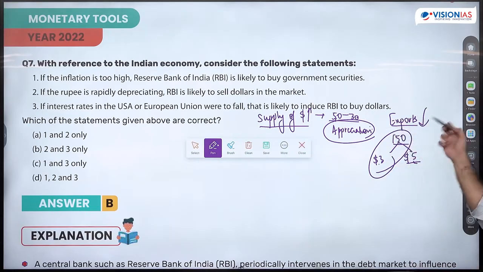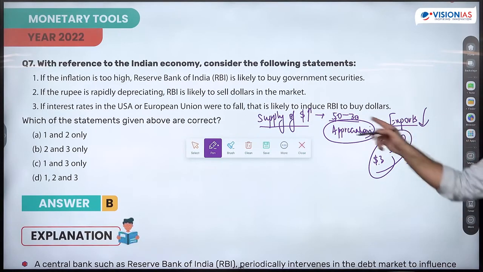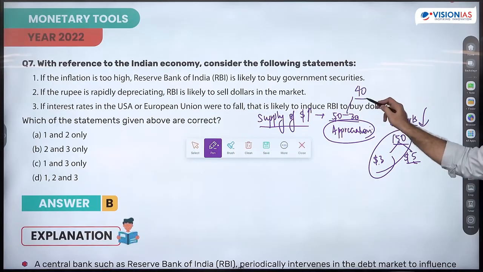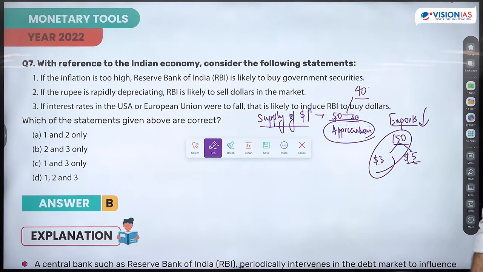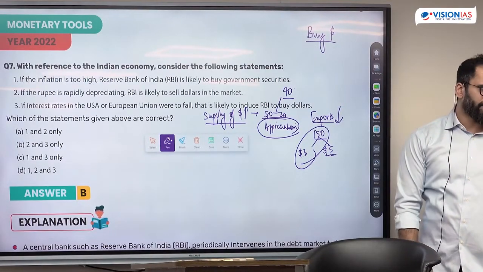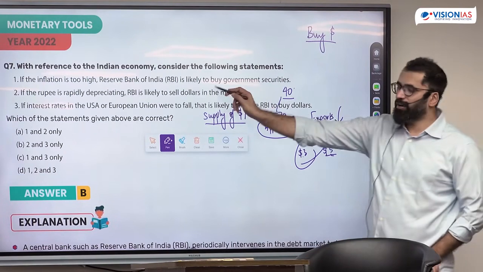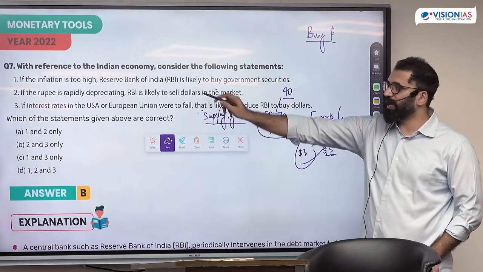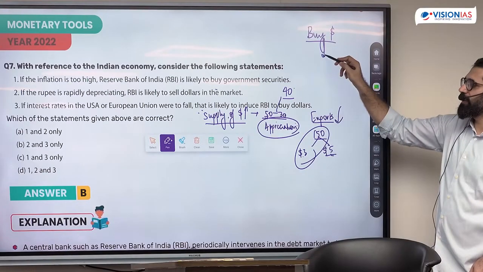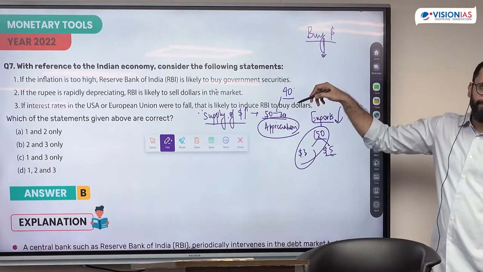Now, if exports are reduced, I should control the amount of supply that is coming. That means I should stop it at 40. How do I stop it at 40? The RBI will buy dollars. This is how I stop. It is the opposite now. Rupee is appreciating, I will not sell, I will buy. If I buy dollars, what is the implication?